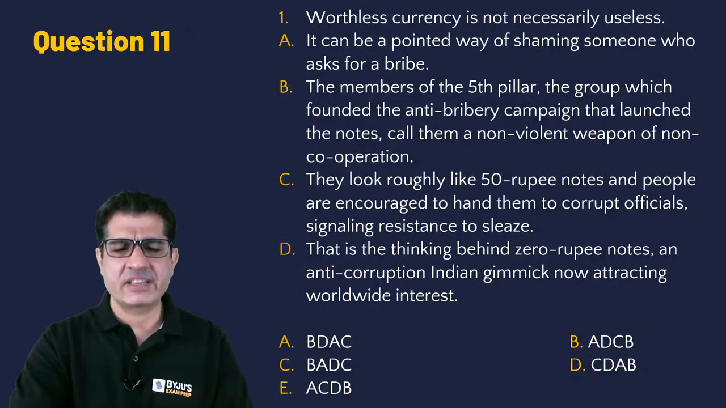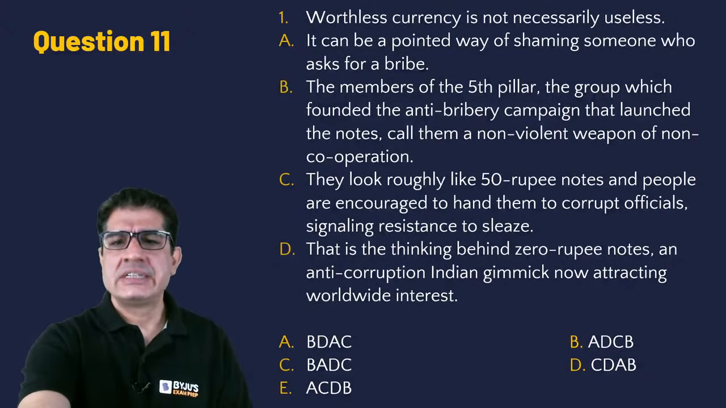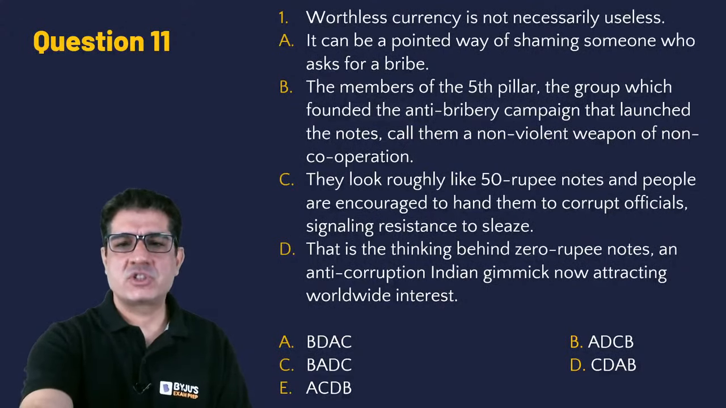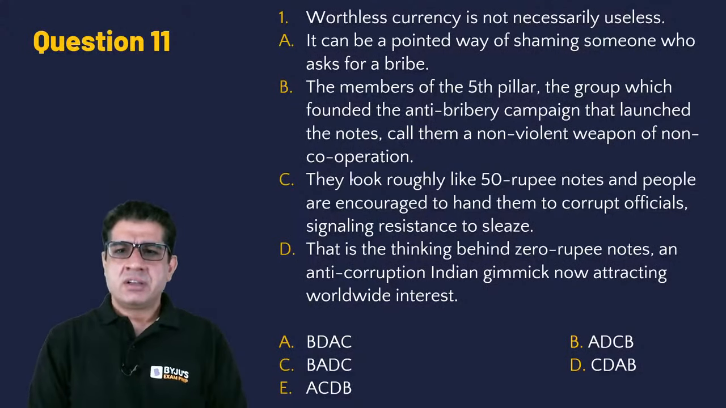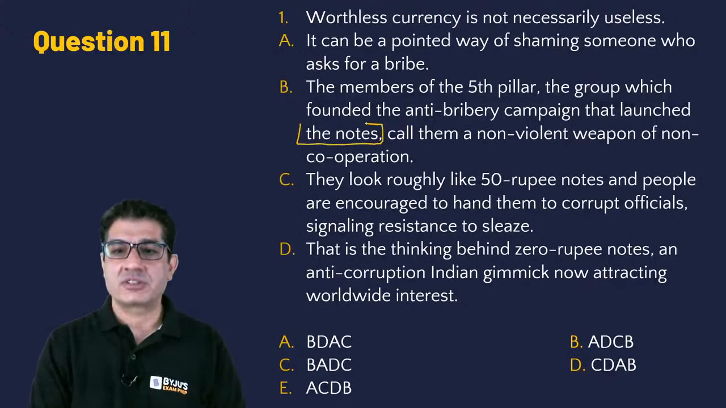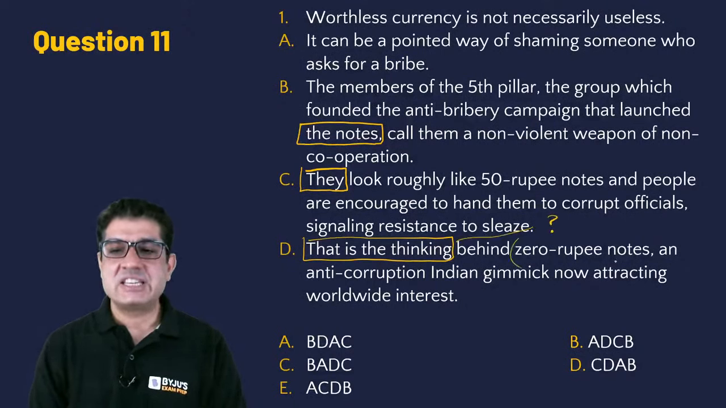Okay. So I have my 6 answers. So let's dive into discussing this particular question. Let me highlight some clues for you first. You notice sentence B says the notes. And then C has they look roughly like 50 rupee notes. D says that is the thinking. So what is the thinking? But then you notice 0 rupee notes.